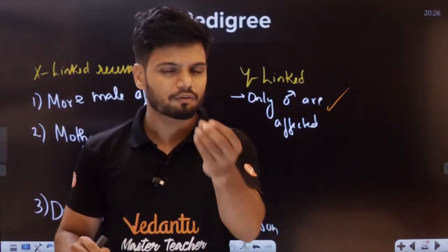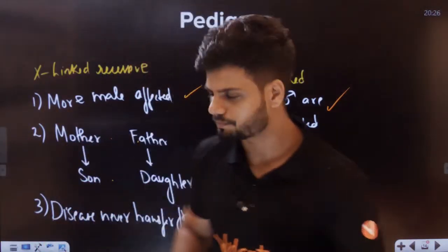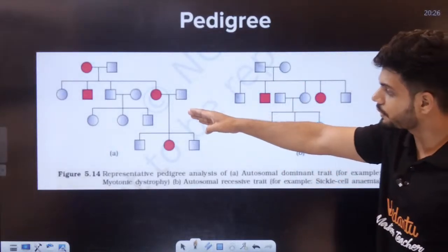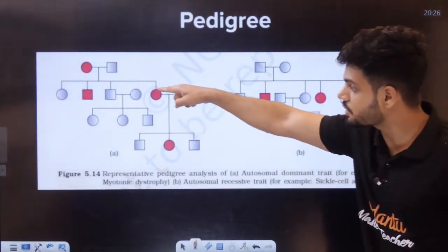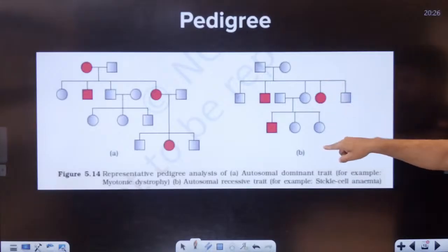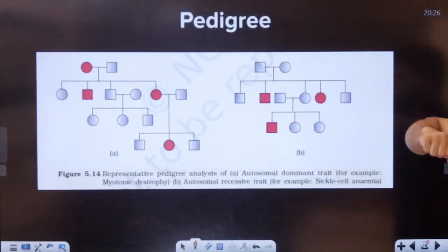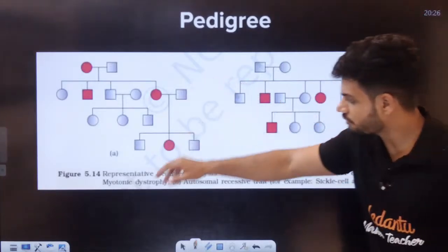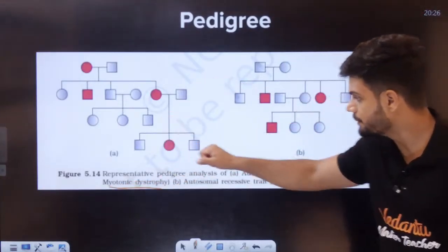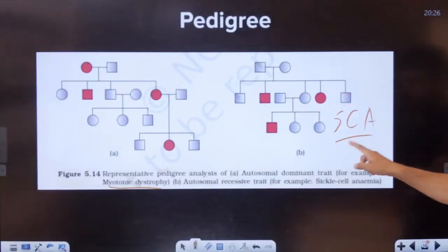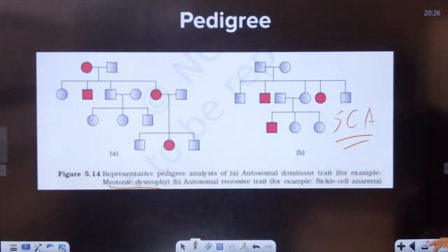In NCERT, they have given you two pedigrees. Just look at them. This one is autosomal dominant; see, it does not skip generations. This one is autosomal recessive; it is skipping generations completely. This one is an example of myotonic dystrophy. And this one is an example of sickle cell anemia.